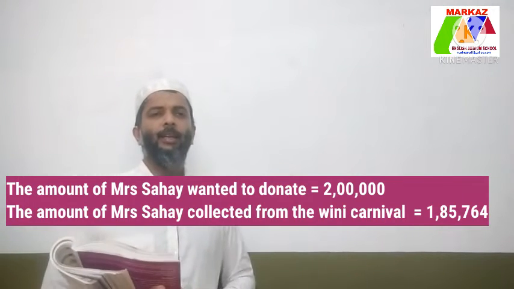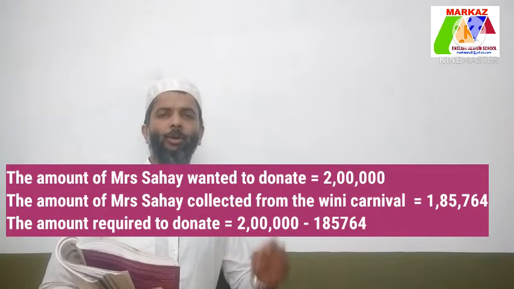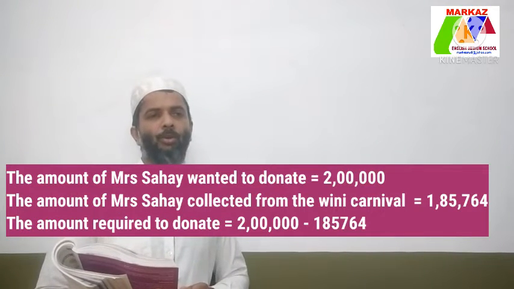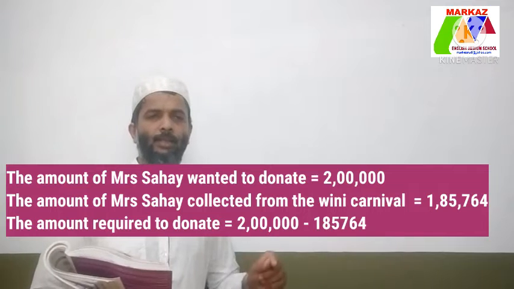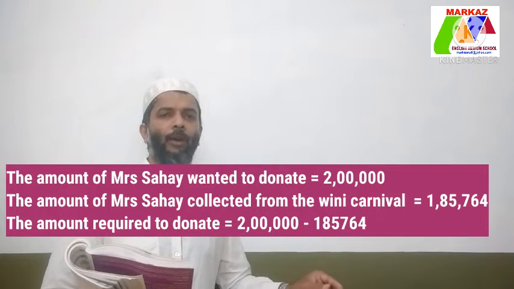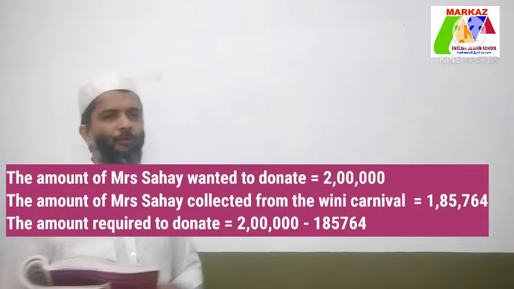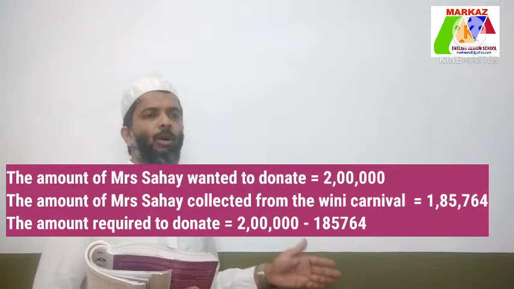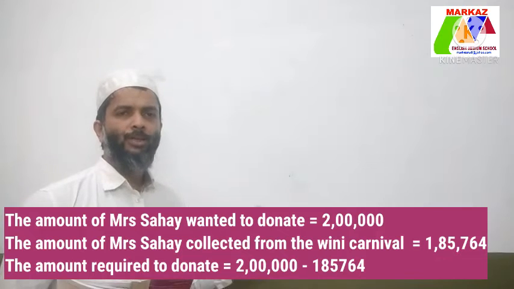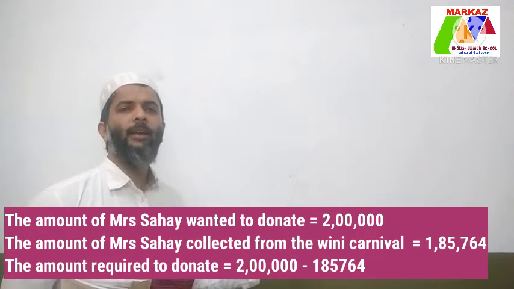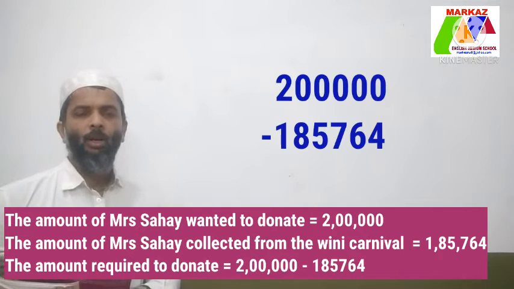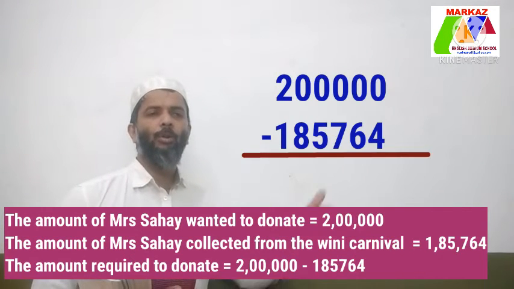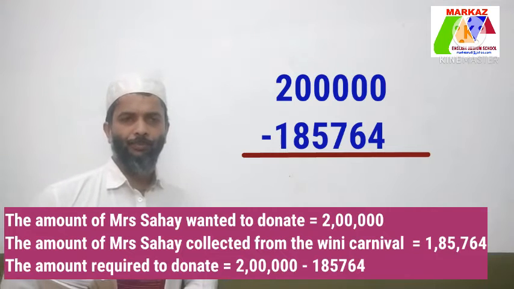Third line: the amount required to donate is equal to 2 lakh minus 1,85,764. Rewrite the amounts vertically in your working column. First write 2 lakh, then 1,85,764. Draw the answer line and put the subtraction symbol.